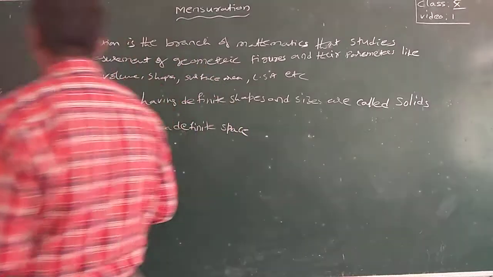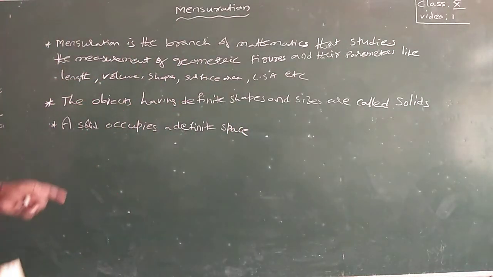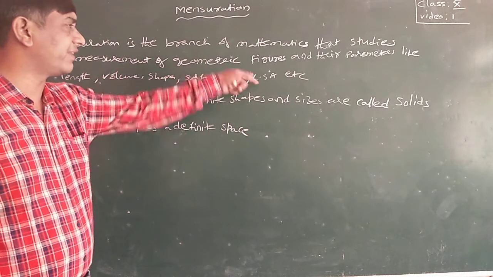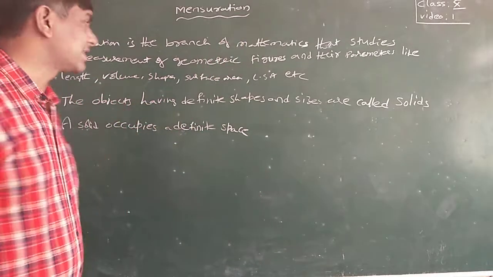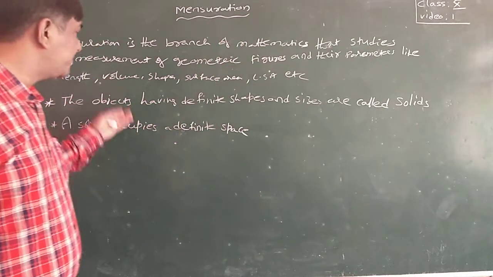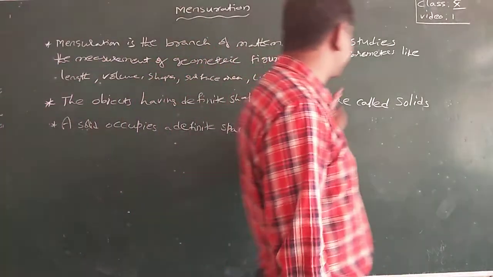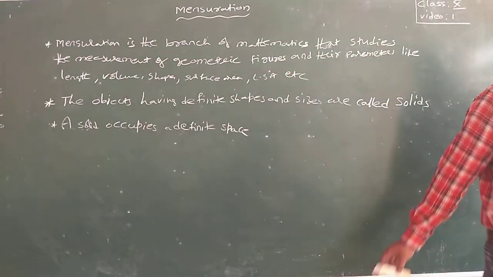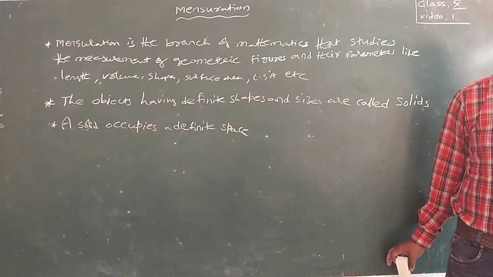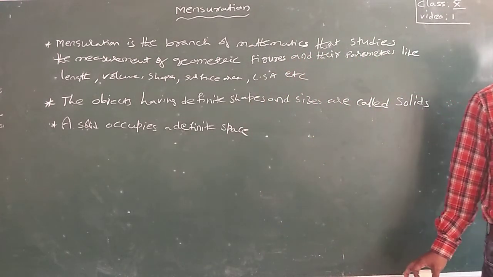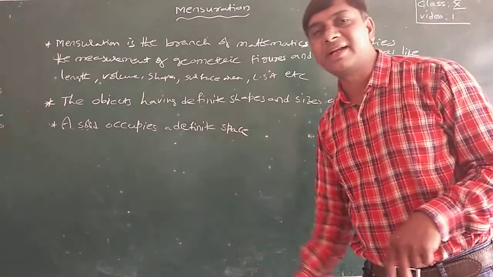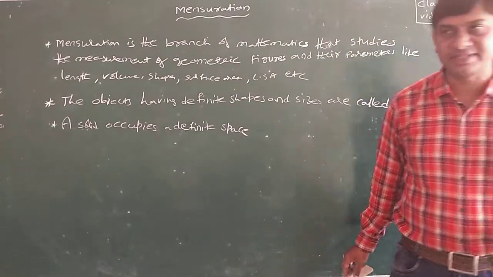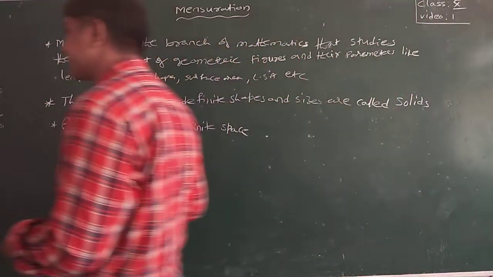Mensuration is the branch of mathematics which studies the measurement of geometrical figures and their parameters like length, volume, shape, surface area, lateral surface area, etc. The objects having a definite shape and size are called solid figures. A solid occupies a definite space.